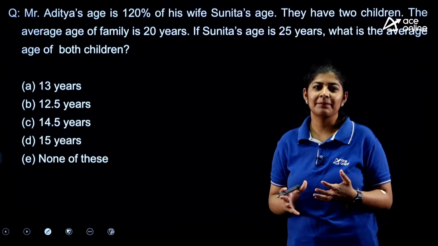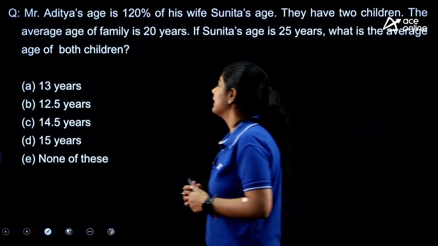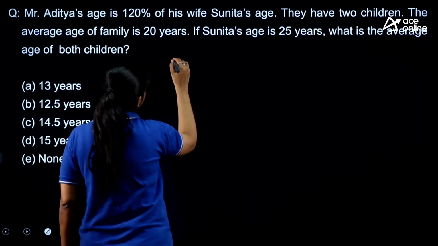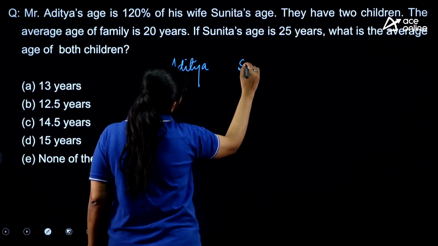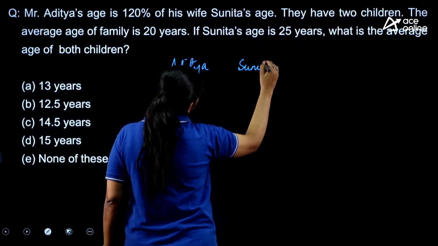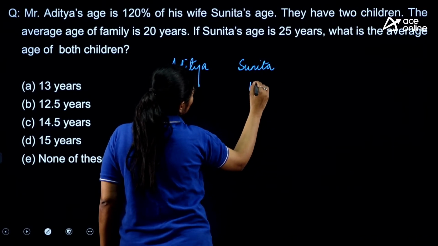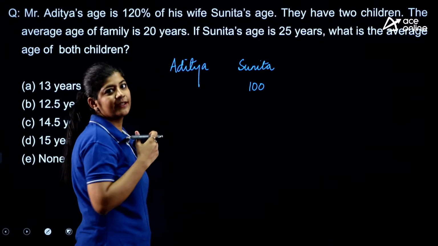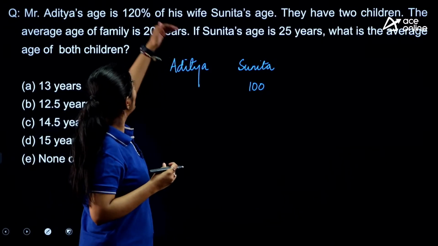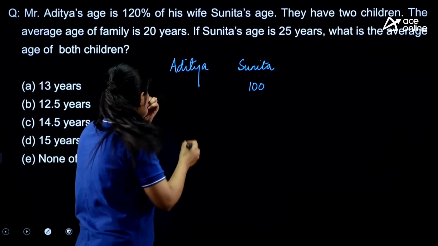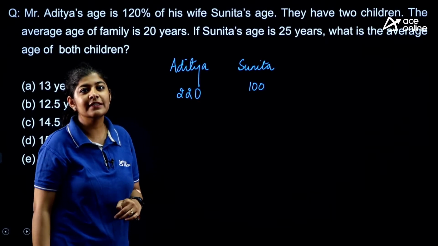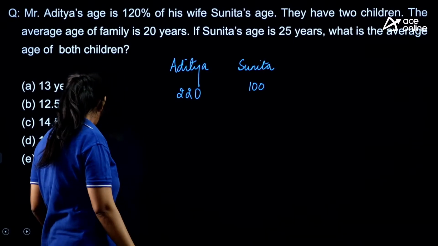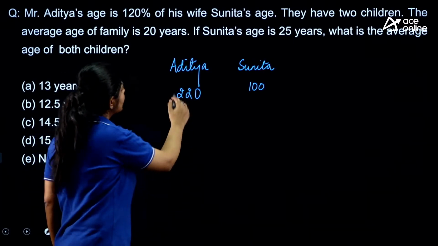So it's a very simple one. We can easily get it, right? So here we have two persons, Aditya and Sunita. The question is saying that let's suppose the age of Sunita is 100 years old. So Aditya is 120 percent of it. That means the age of Aditya is 220, right? Is it true? No, it's 120.